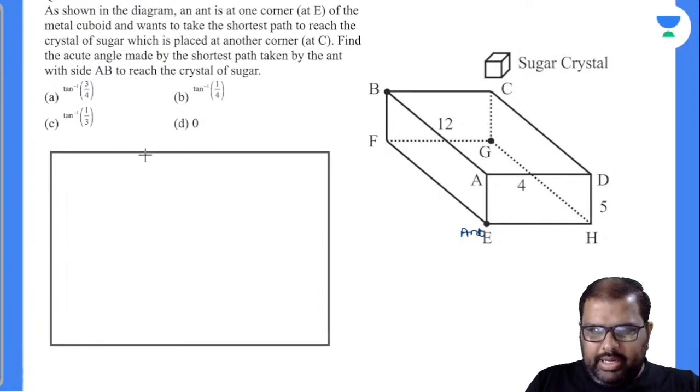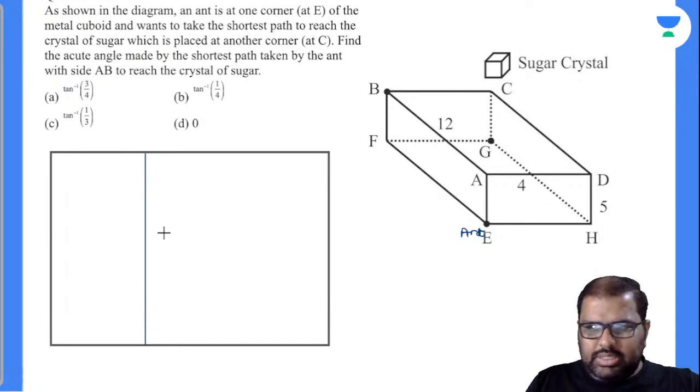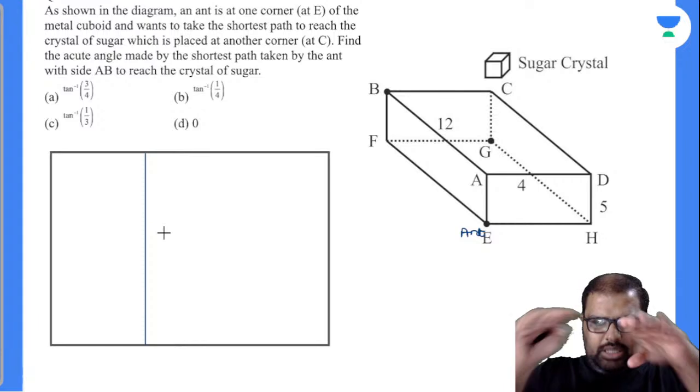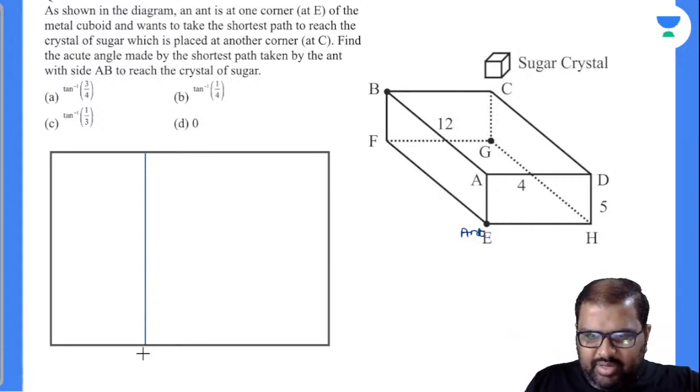Now see here, I'll be taking it down like this. Observe what I am doing. If I take this flap horizontally, this part will be A, and this part will be E. A and E will be exactly on the same fulcrum. Am I right or wrong?